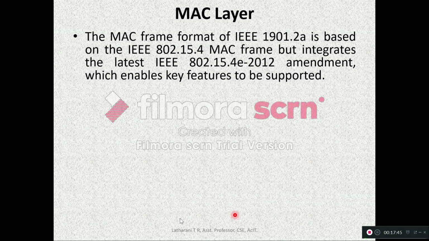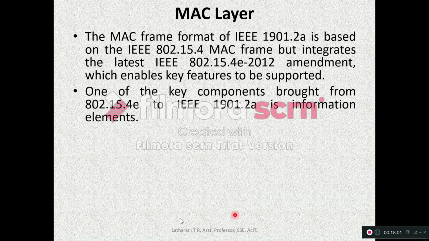So what are those key features? It is based on the IEEE 802.15.4 MAC, but it also integrates the latest features of the 802.15.4e 2012 amendment by adding some key features.